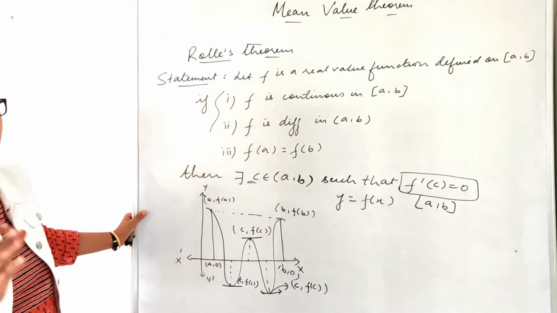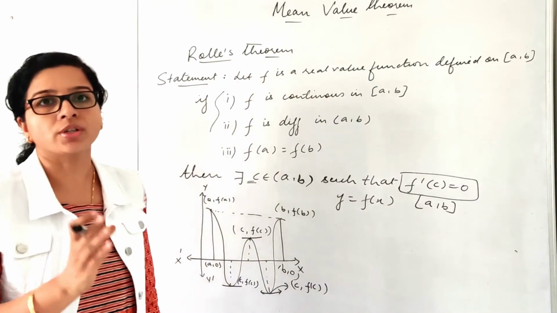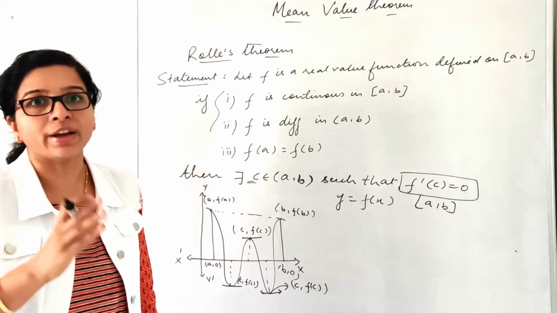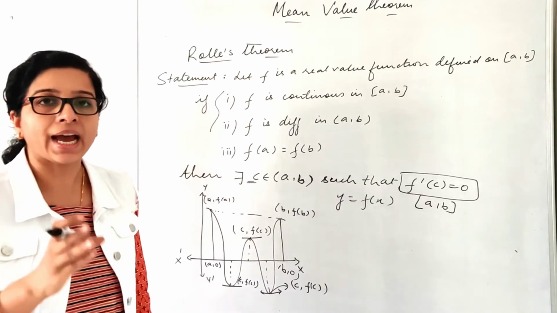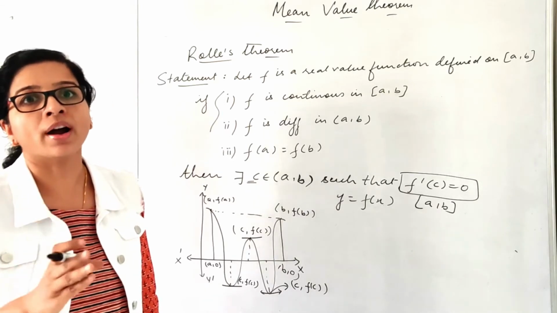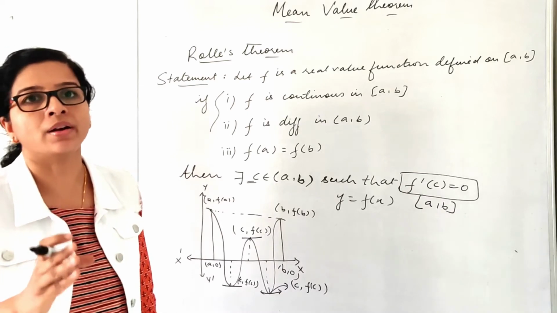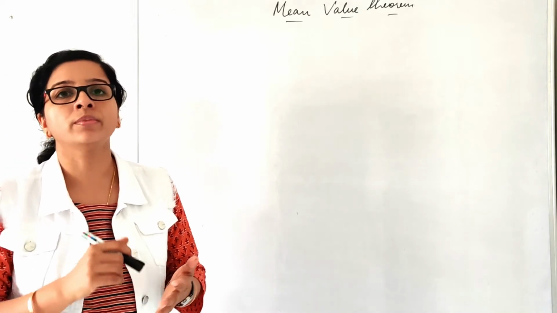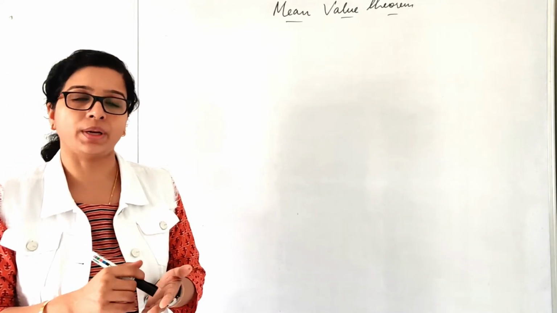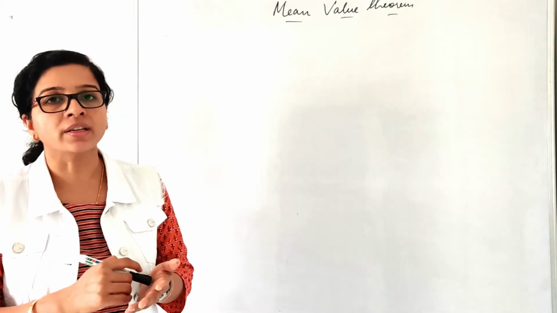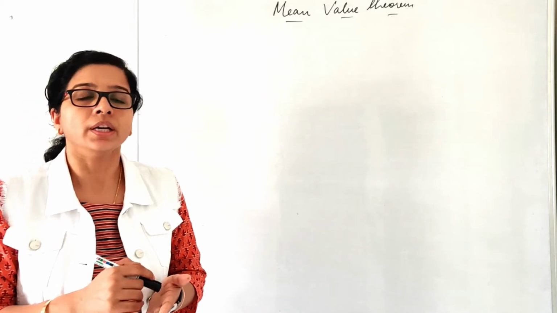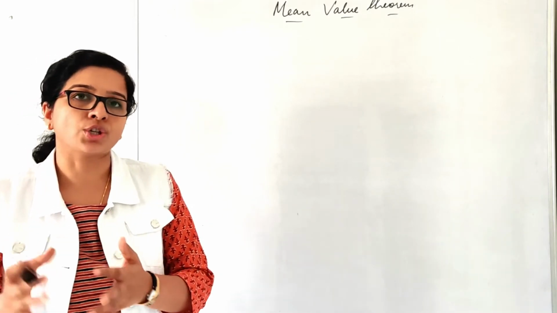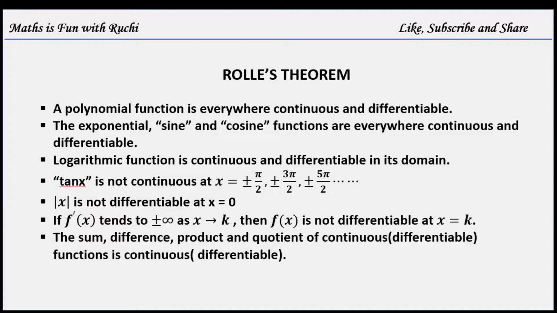So what the geometrical interpretation says is that if my function is continuous in the closed interval, differentiable in the open interval, and if f(a) is equal to f(b), then I can draw a tangent which will be parallel to the x-axis. Generally, when we are talking about Rolle's theorem, there are questions on the applicability of Rolle's theorem, and there are certain important points. If you keep them in mind, it will be easier for you to check the applicability as well as the verification of Rolle's theorem. So let us check those points.